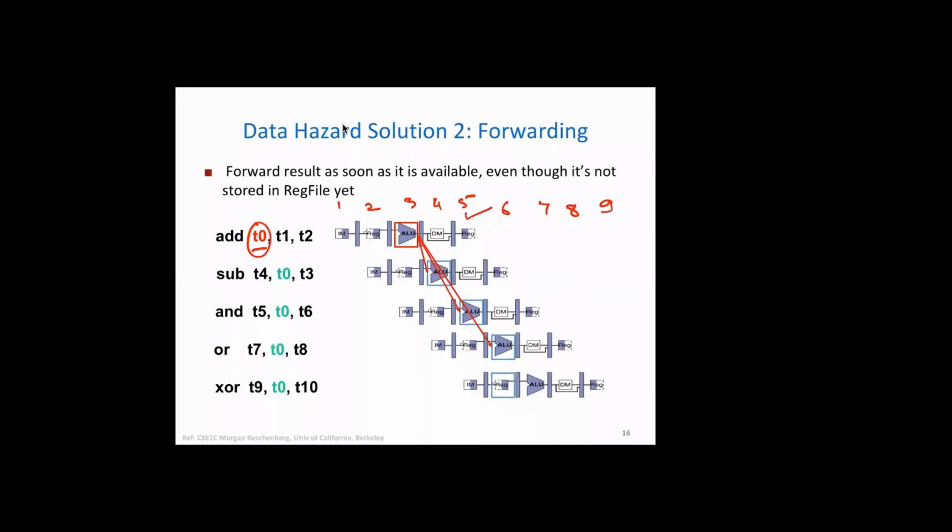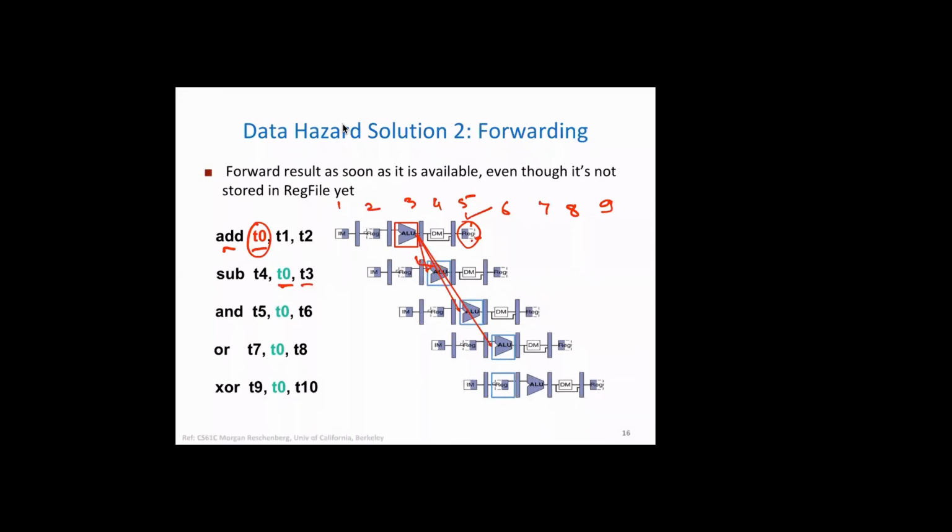The result is available here in the fifth cycle, because you are storing the value of T0 into the register here. In the fourth cycle you are doing nothing in this instruction, right? And where is T0 needed? T0 is needed here as the first operand in this instruction, which is actually going into the ALU.